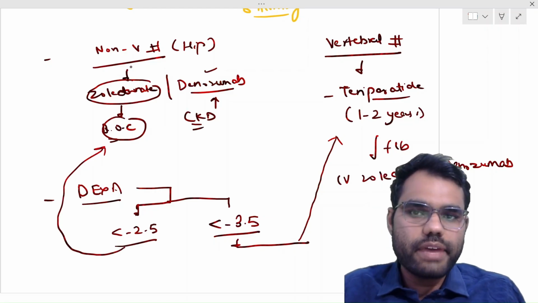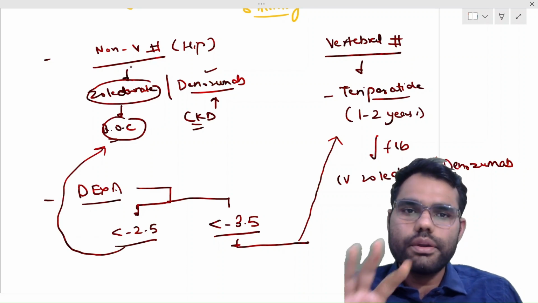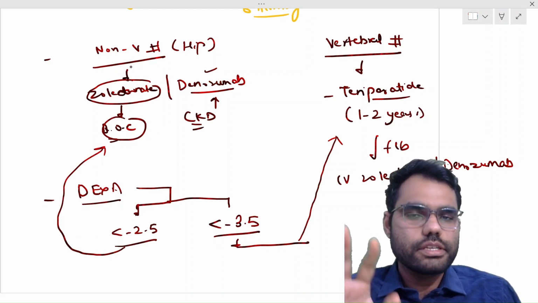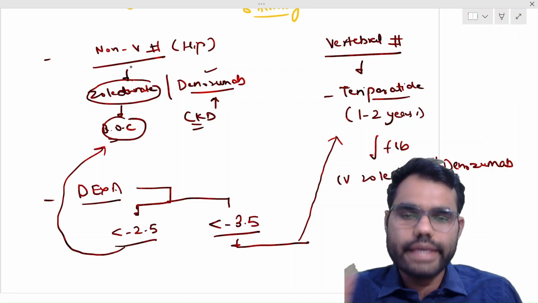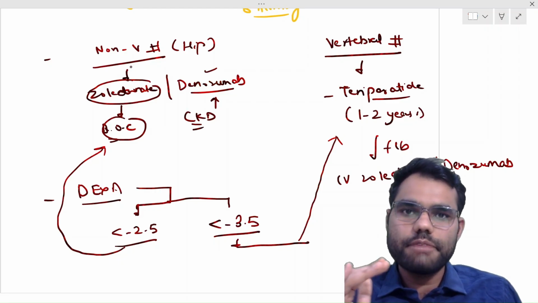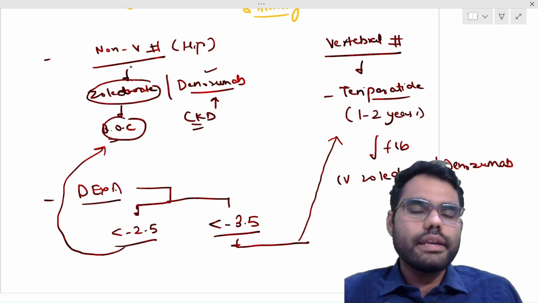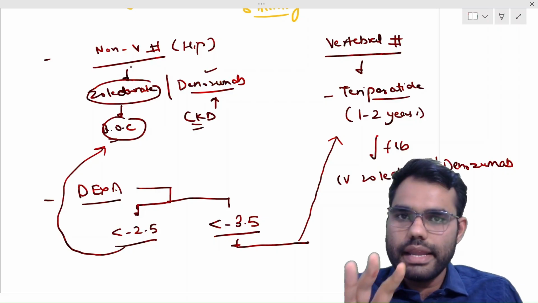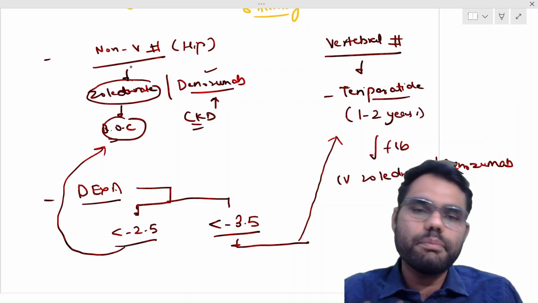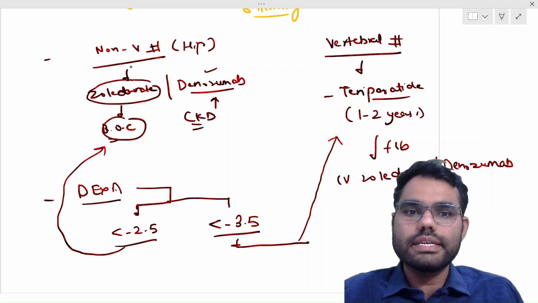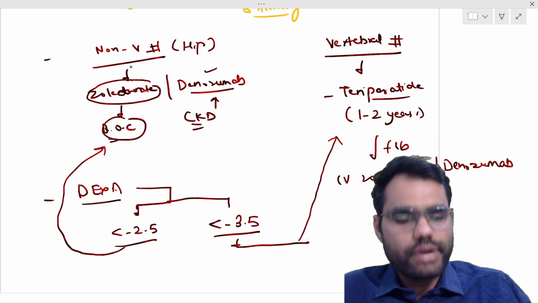Simplifying this: in all routine patients with osteoporosis, zoledronate is the drug of choice, except in CKD patients with GFR less than 30, where denosumab is preferred. But if the patient has very low bone mineral density, less than minus 3.5, or a history of vertebral fractures, teriparatide is the drug of choice. So this is, in summary, the 3 important drugs.